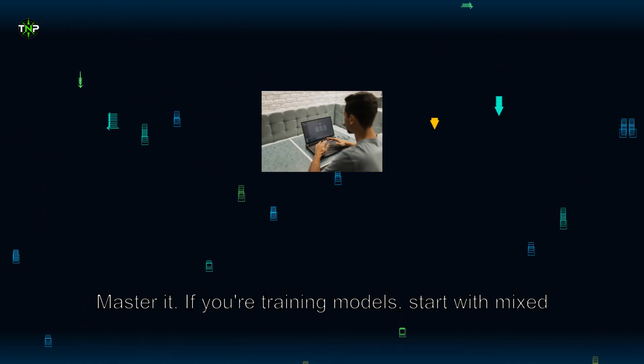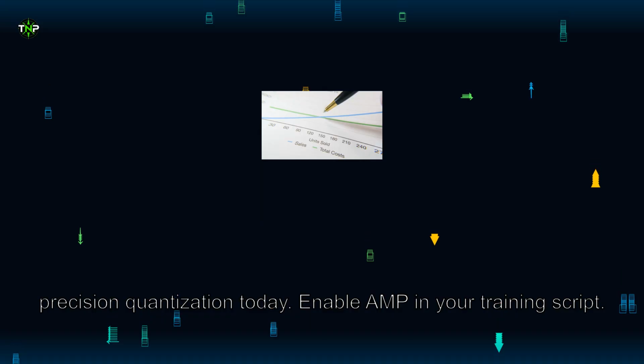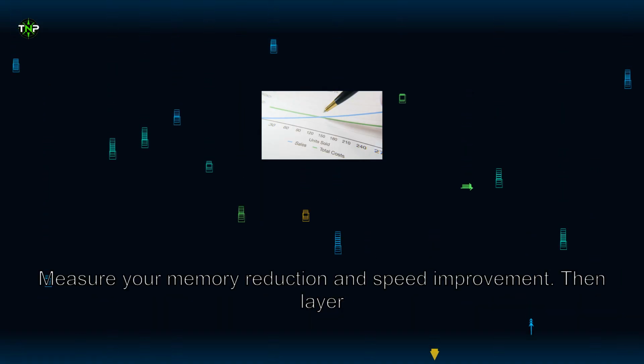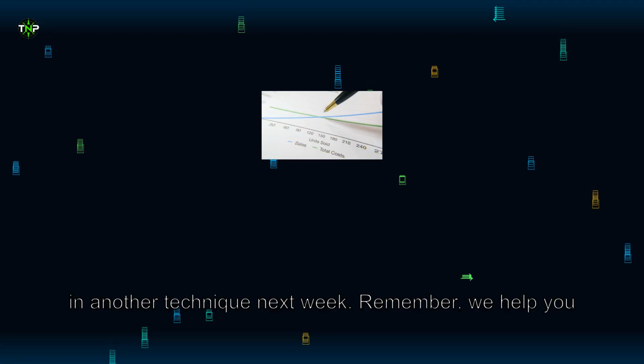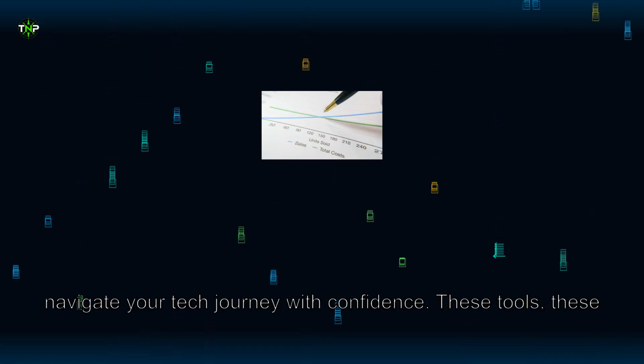Your next step is simple. Pick one technique. Master it. If you're training models, start with mixed precision quantization today. Enable AMP in your training script. Measure your memory reduction and speed improvement. Then layer in another technique next week.